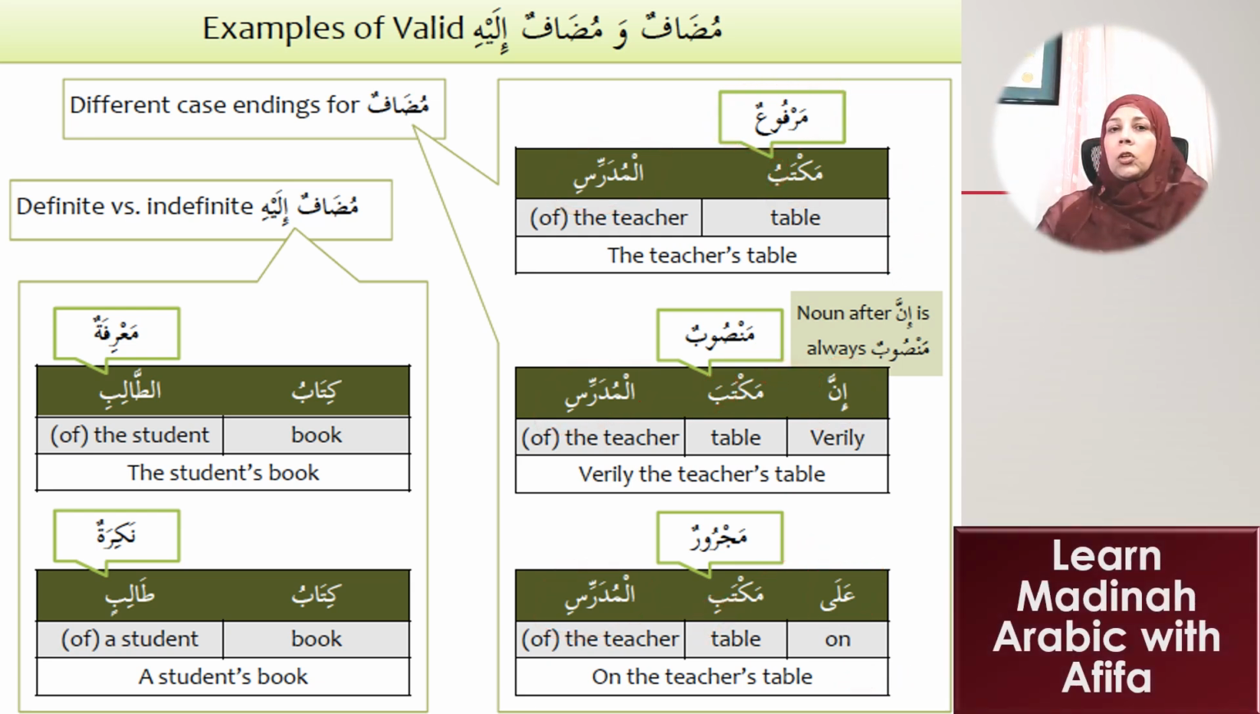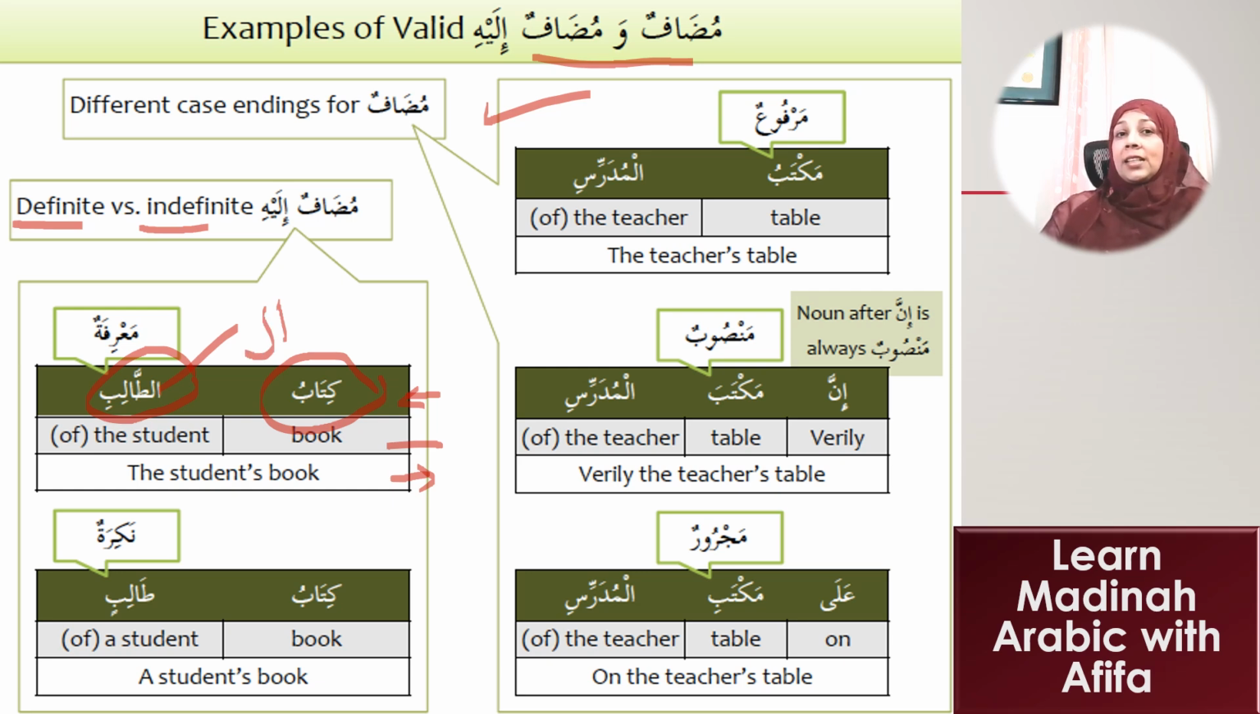So now let's continue our discussion of the mudaf and mudaf ilayhi and discuss some characteristics about it. We've already discussed the cases of mudaf and mudaf ilayhi. So now we're going to talk about definite versus indefinite. So if I say kitabut talibi, it means book of the student or the student's book. And I have mentioned this to you before that the kitabu, even though it does not have an al in front of it, is definite because it belongs to the student. It belongs to a talibu. And we have an al here, which makes it definite.